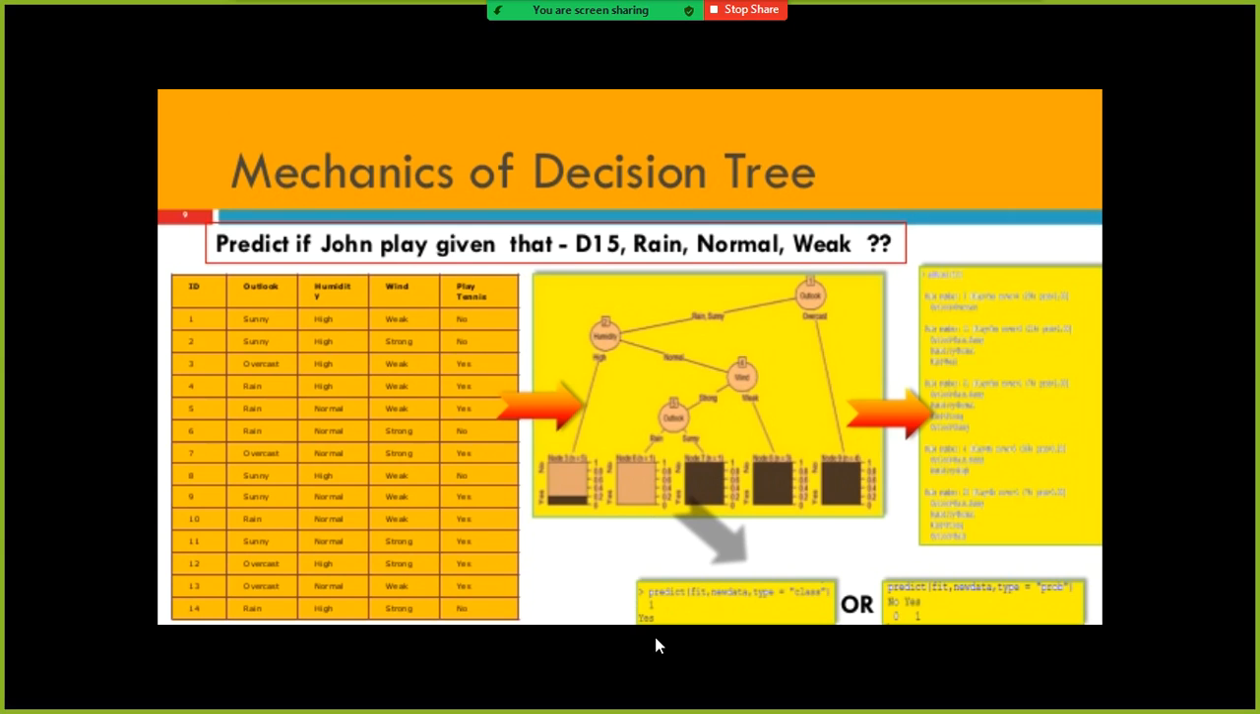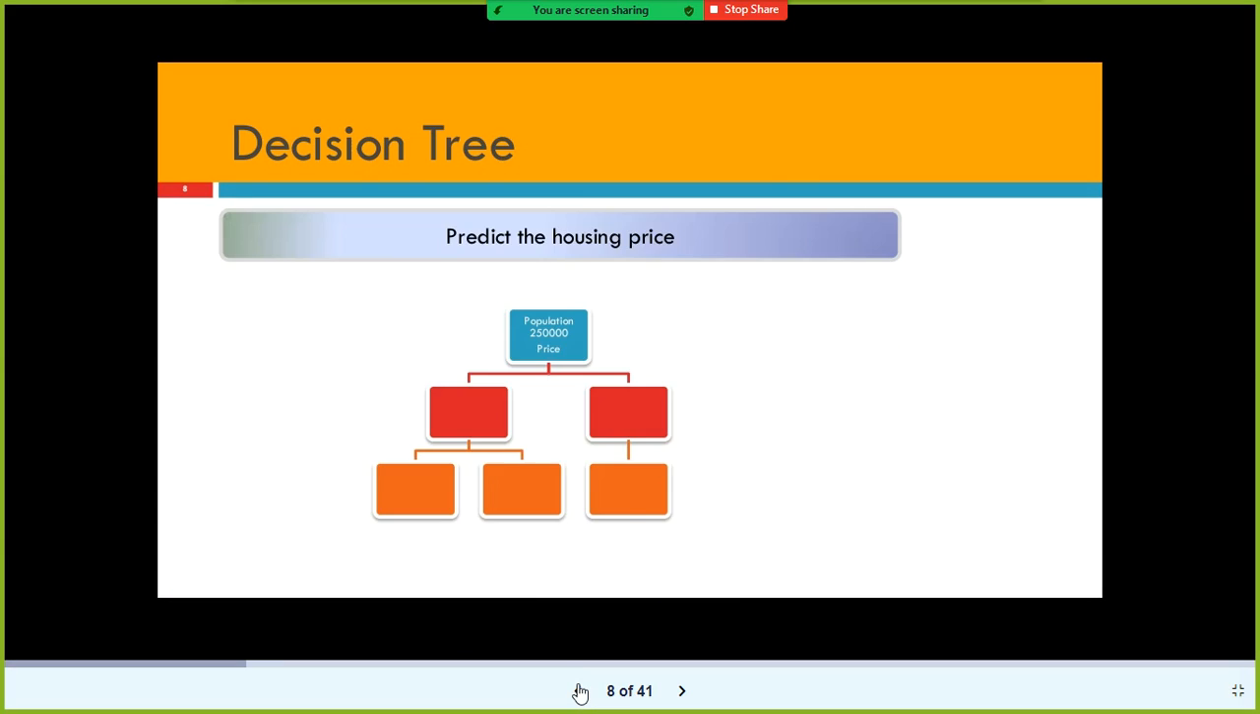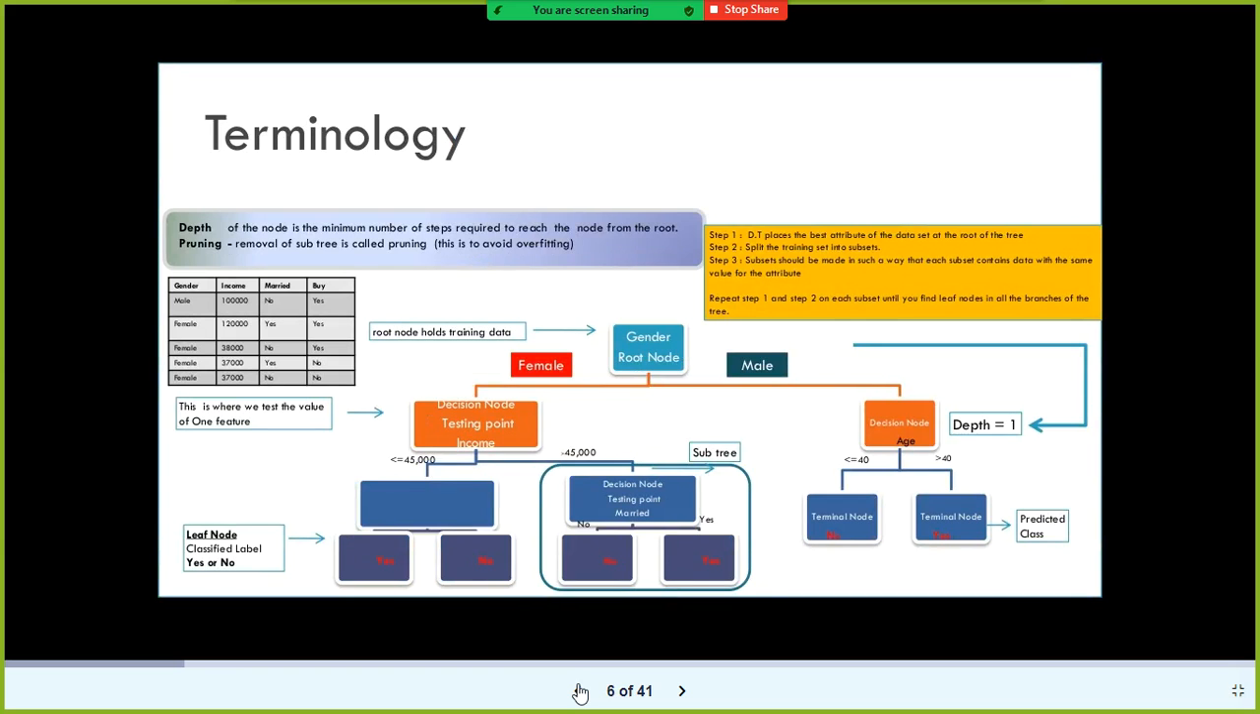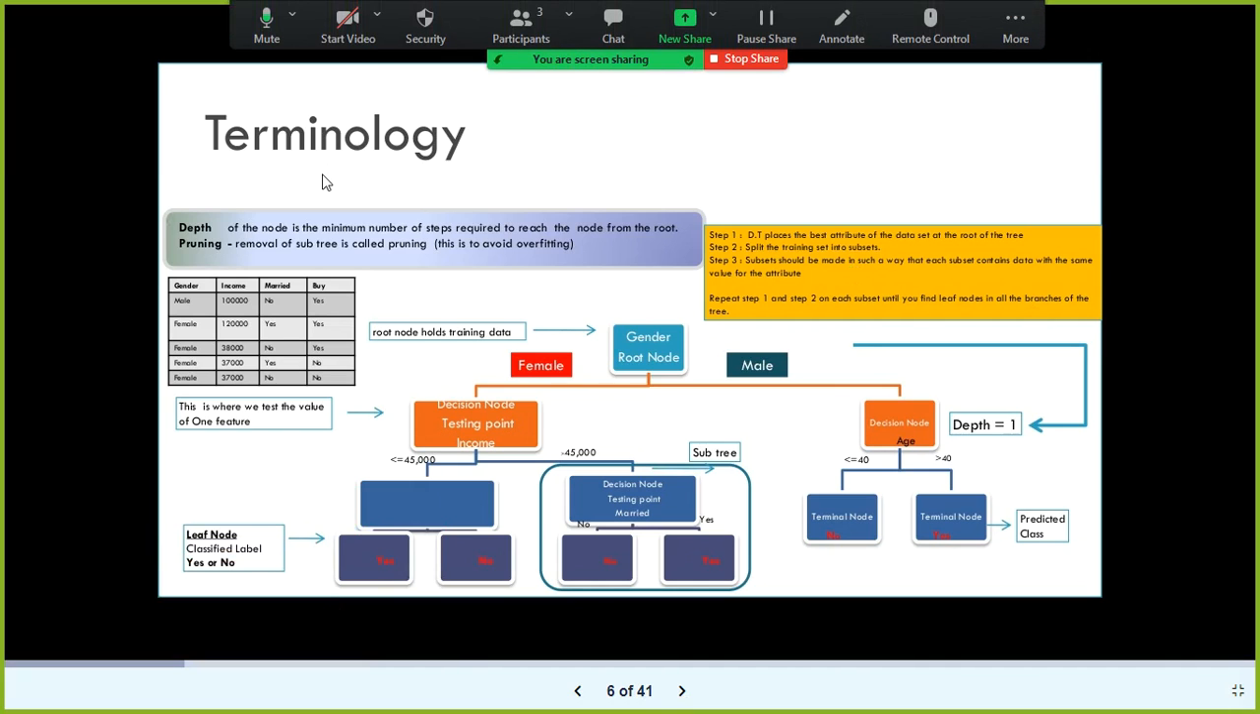That is what we can understand. Fine. Now I'll go back to this one. Before we proceed with diving into details of the decision tree, let us understand a few terminologies with the decision trees.